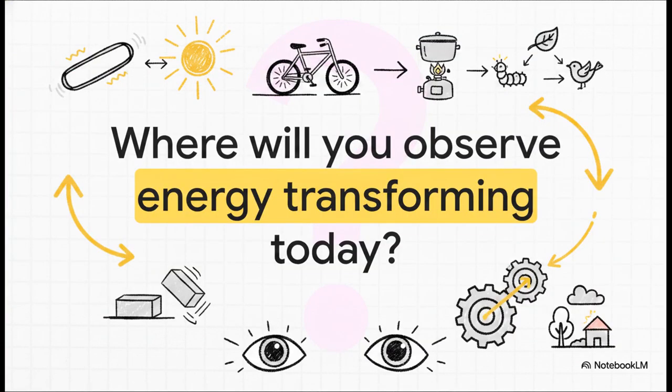We've tracked these invisible forces from stretched rubber bands all the way to the blazing sun, through bicycles, stoves, and the very food chain itself. You are now fully equipped with the knowledge of how energy hides its potential, how it moves as kinetic, and the unbreakable golden rule that governs it all. You are definitely ready for your exam.